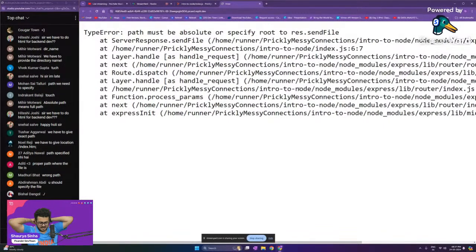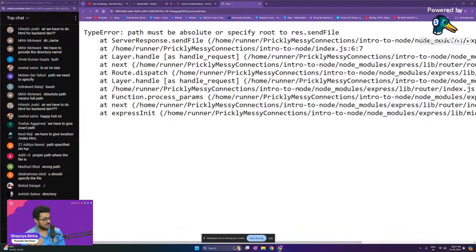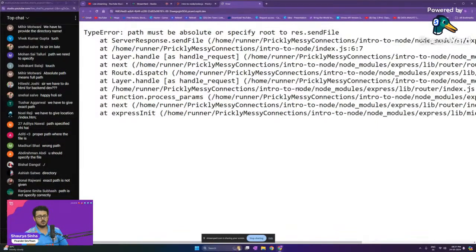So yes, you guys are actually right. You understood the meaning of the error: we need to provide the exact path to the index.html file, the absolute path. Now, what do you mean by absolute path? It is already specified: specify root to res.sendFile. That means according to your system files.